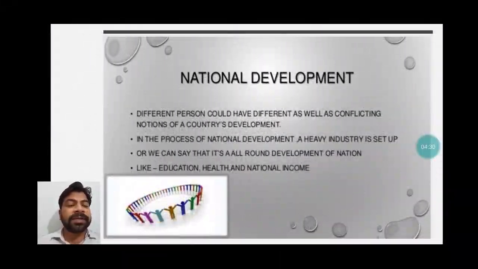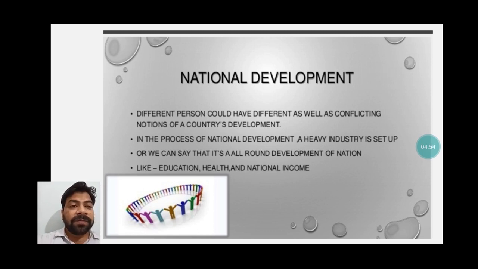When we talk about national development, different persons could have different as well as conflicting notions of a country's development. Notions means opinion. So many people are different from each other, and they might have different goals for the country, different development aims or expectations from the country.